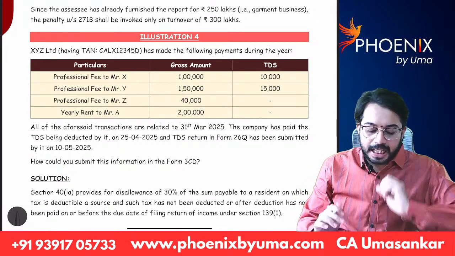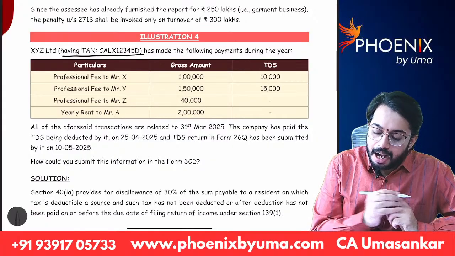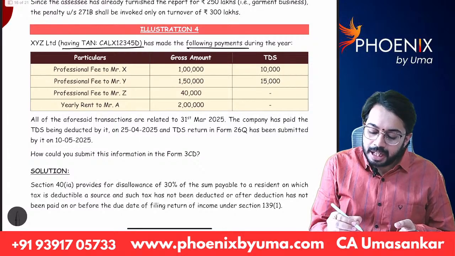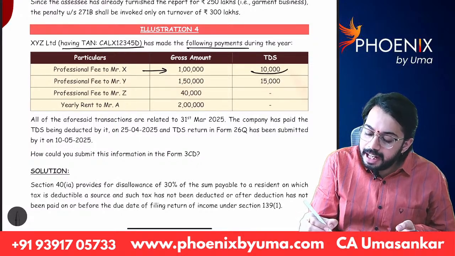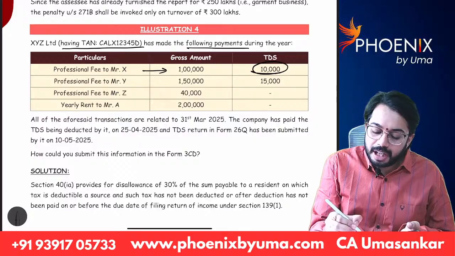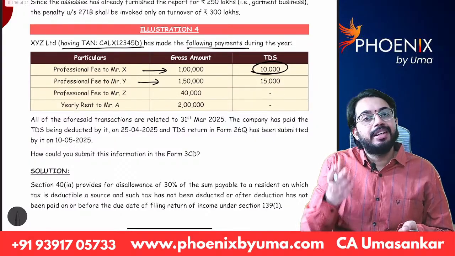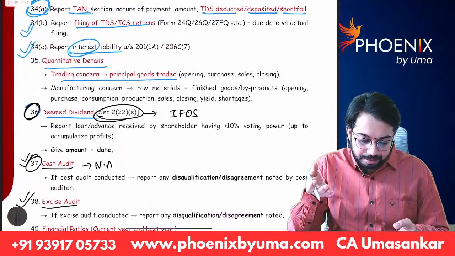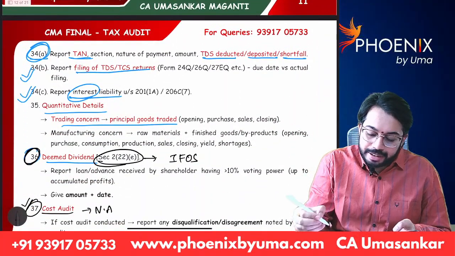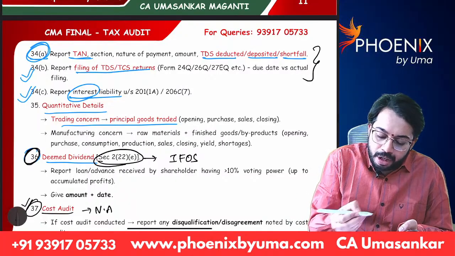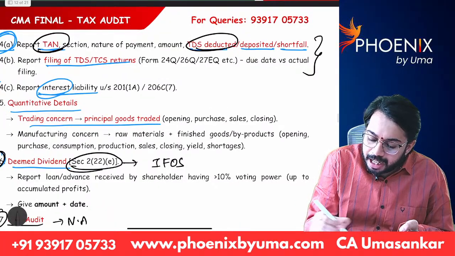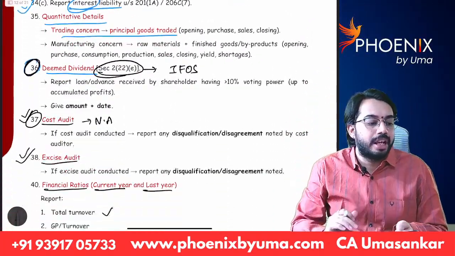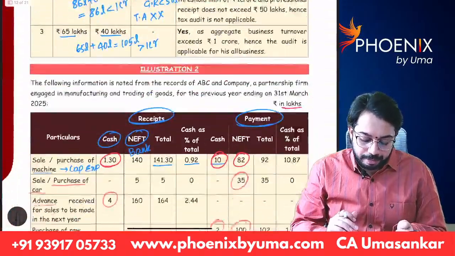Illustration 4. XYZ Limited, having TAN, has made the following payments during the year. Professional fees to Mr. X, gross 1 lakh, TDS deducted 10,000. Professional fees to Mr. Y. See, TDS is there. In which clause are TDS details required to be given? You can see clause number 34A, 34B. You have to give information of TAN, TDS deducted, deposited, shortfall, and whether TDS/TCS returns are filed or not. You should give this in clause 34A and clause 34B.